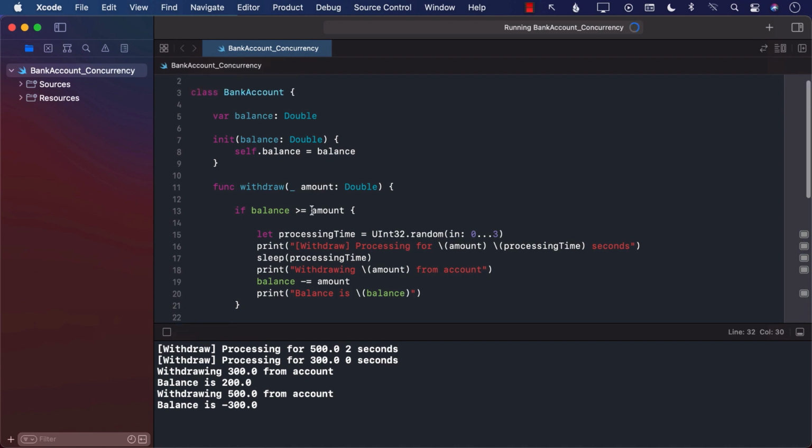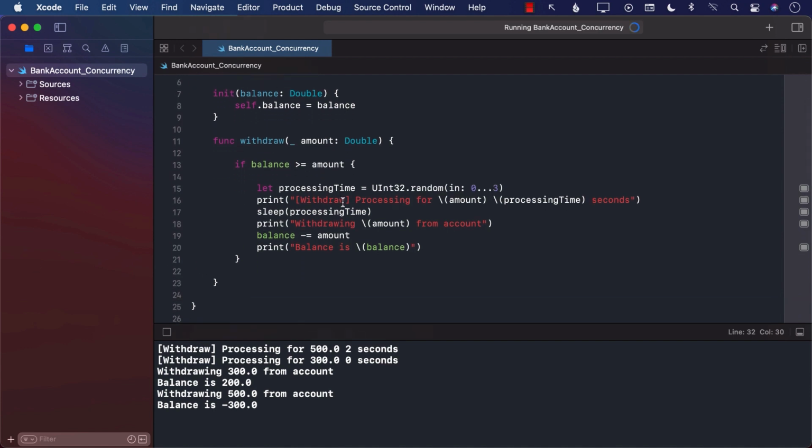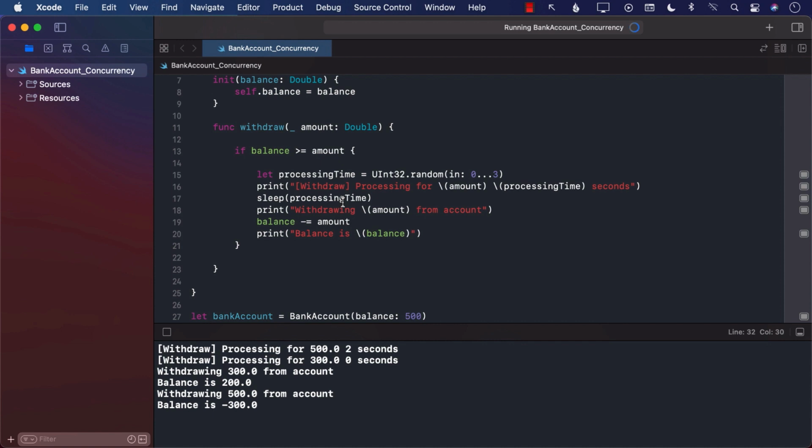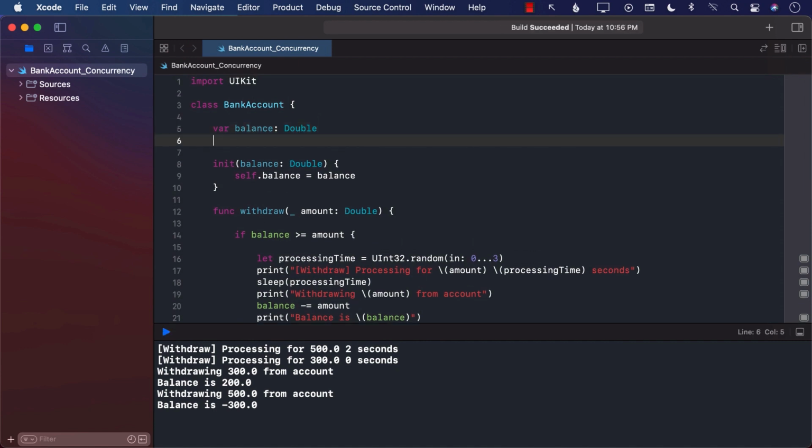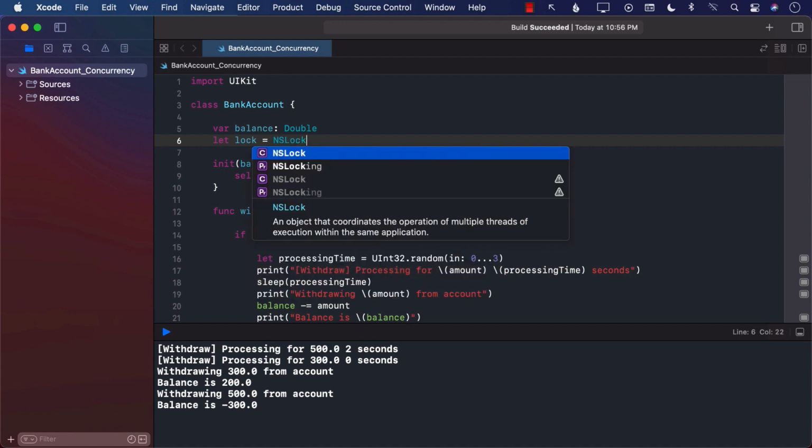One of the ways to fix this is to simply lock the code, making sure that no other thread can access it while it is locked. In order to create a lock, we will have to use lock, which is of type NSLock.